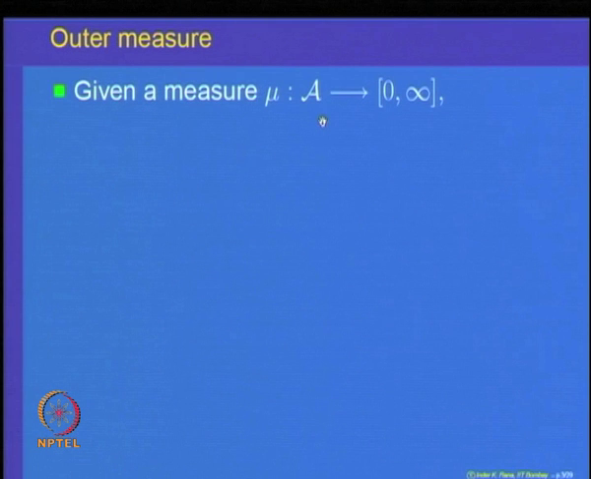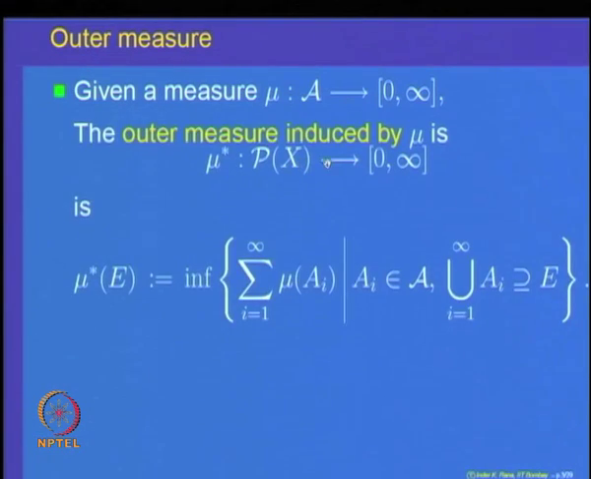Given a measure mu on an algebra A of subsets of a set X, the outer measure induced by this measure is a set function defined on the class of all subsets of the set X. So, it is a function defined on the power set of X, of course, taking non-negative values, and it is defined as follows: for a subset E of X, look at a countable covering of the set E by elements of the algebra A. Now, look at the size, the measure of the set A i.